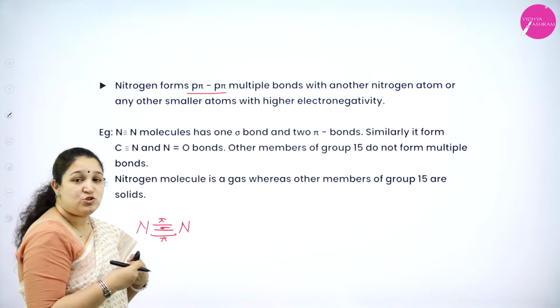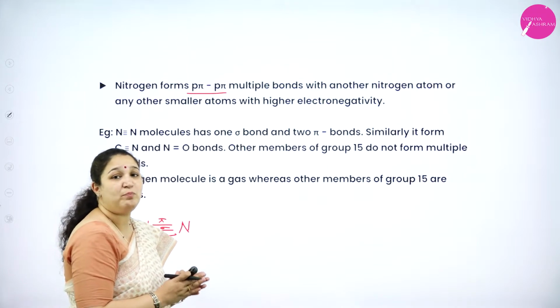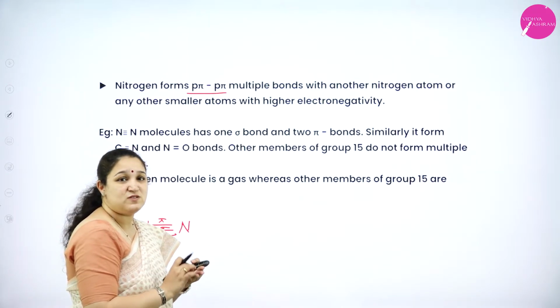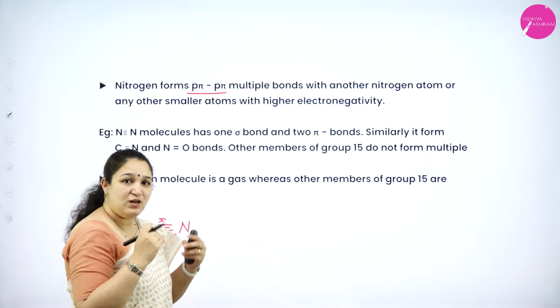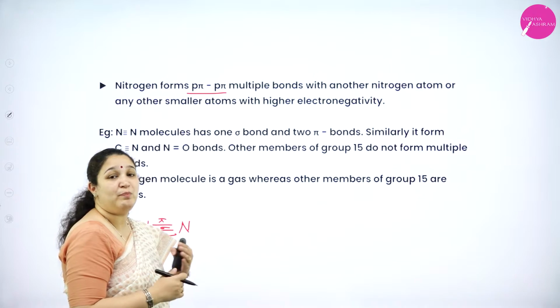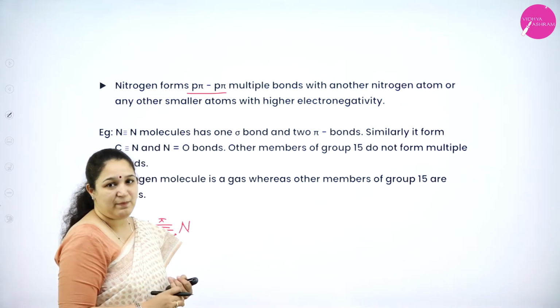This is shown only by nitrogen, and the other elements do not form multiple bonds among themselves, or they will only form 4 covalent bonds, that is single bonds are there. They do not show multiple bonds between the two atoms. Only nitrogen has that capacity.